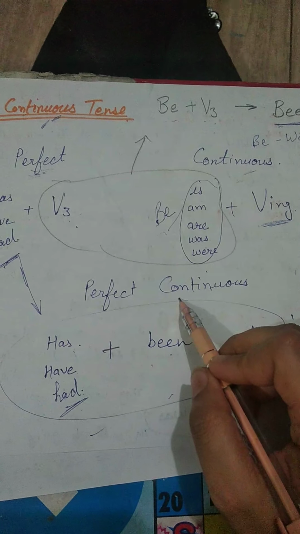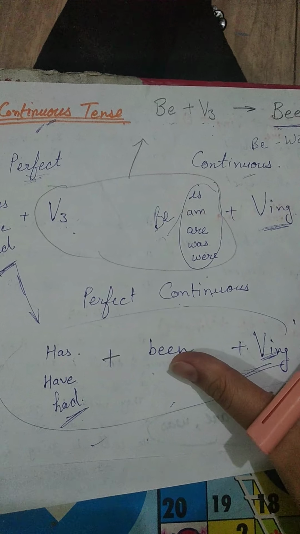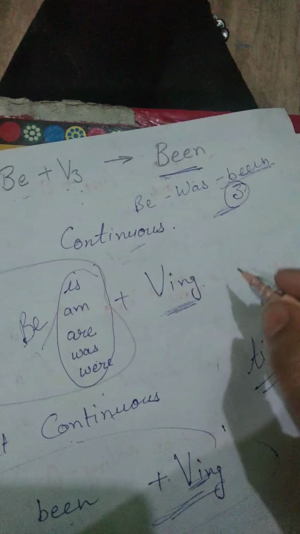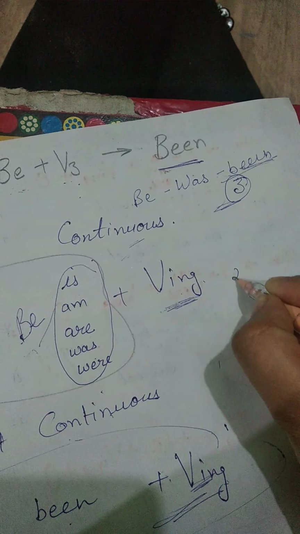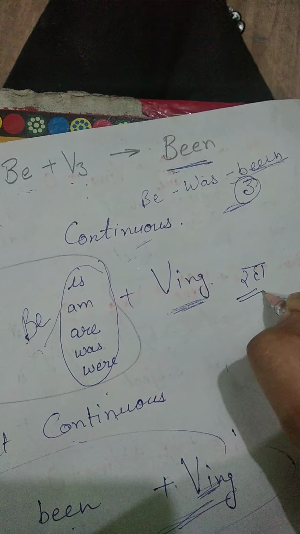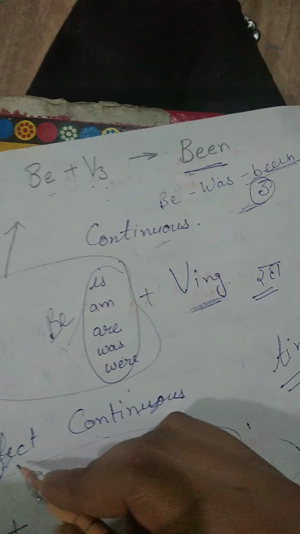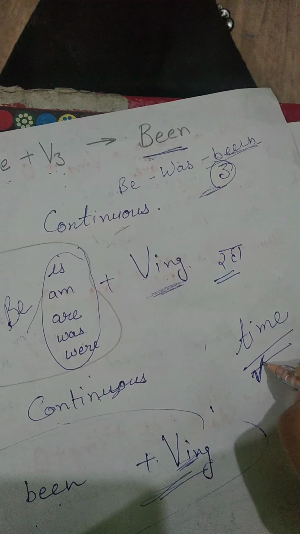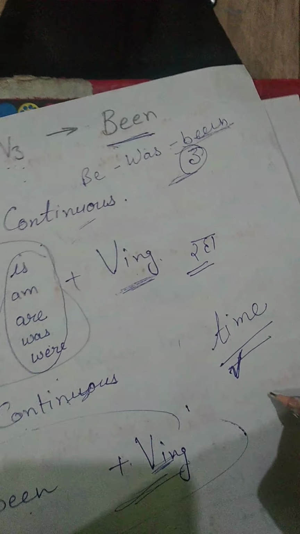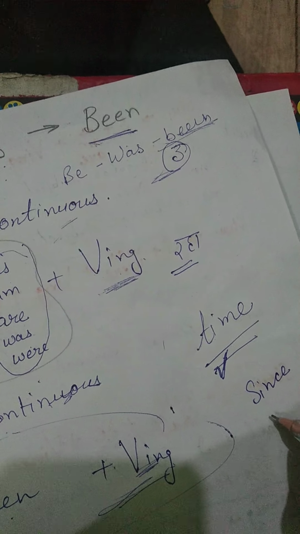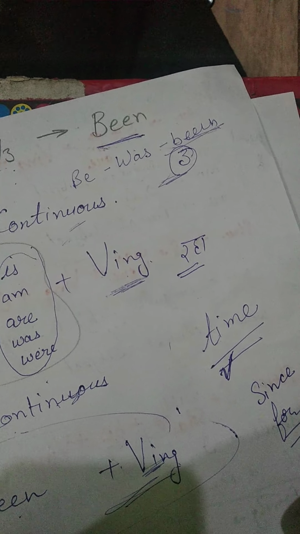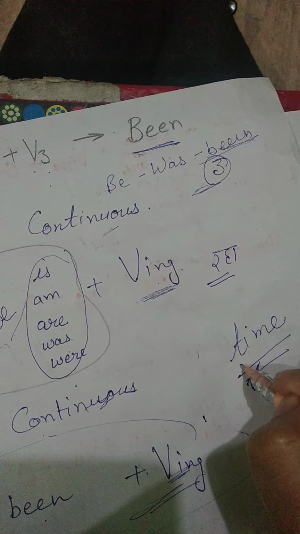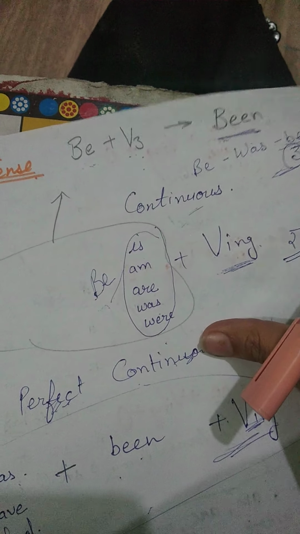In this perfect continuous tense, there is one thing, the identification of it is at the end of the sentence. You will see that there is raha for continuity, and for perfection it will give you time. So we will use since and for prepositions, since and for prepositions for time. How we use it?